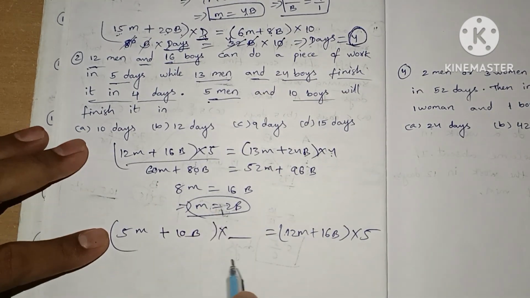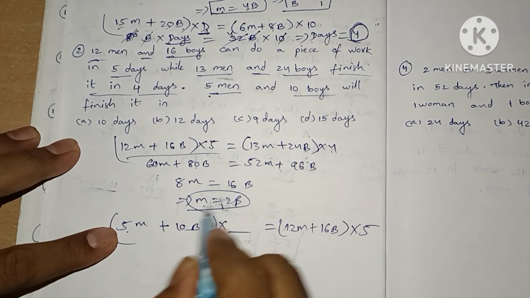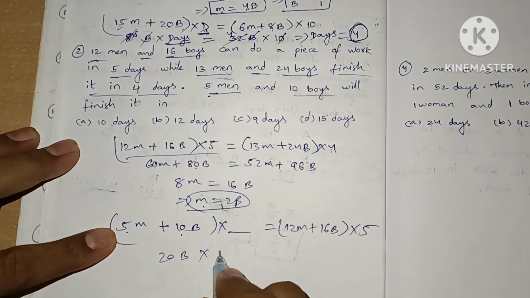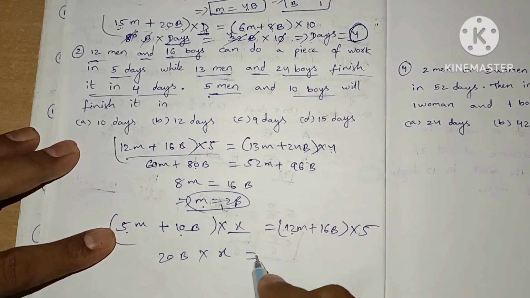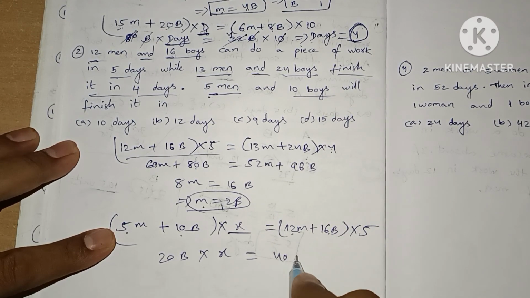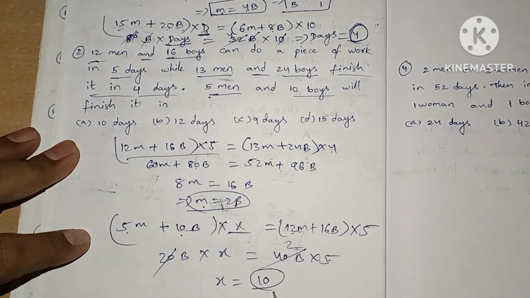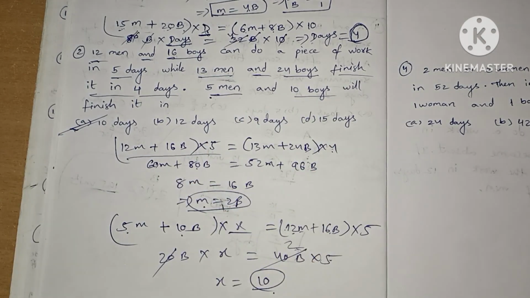Taking 1 man equals 2 boys, so 5 times 2 is 10 boys plus 10 boys, 20 boys into x equals 12 times 2 is 24 plus 16, which will be 40 boys into 5. So the x value will be 2 times 5, which is 10 days. So 10 days is required to complete by 5 men and 10 boys. So this is our answer, option A.